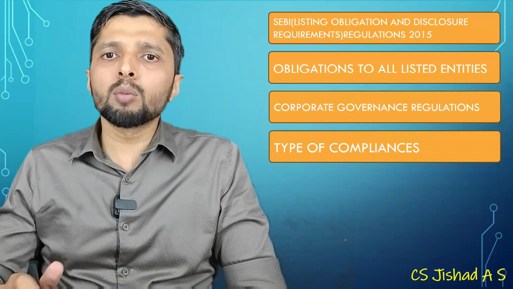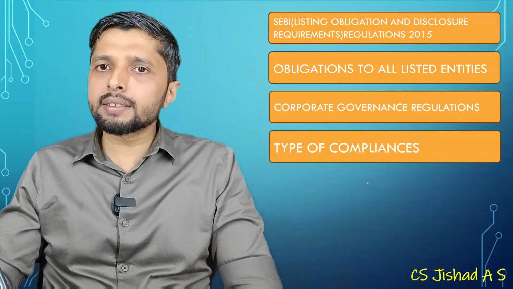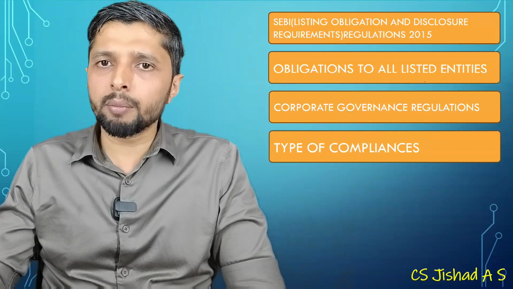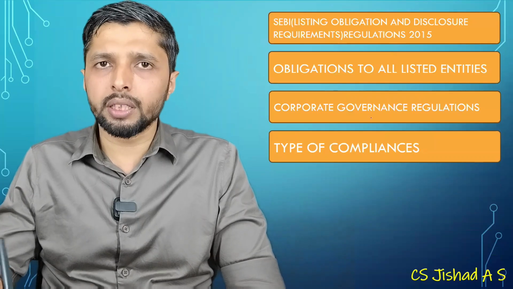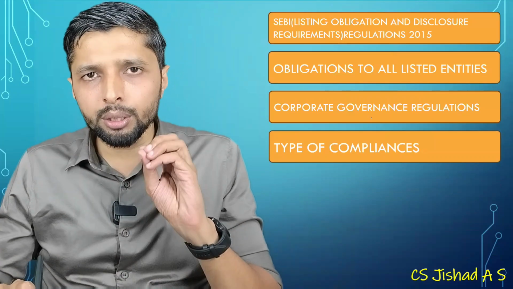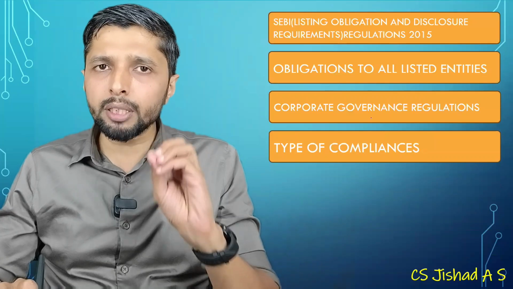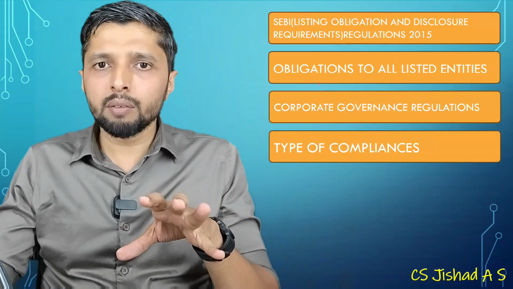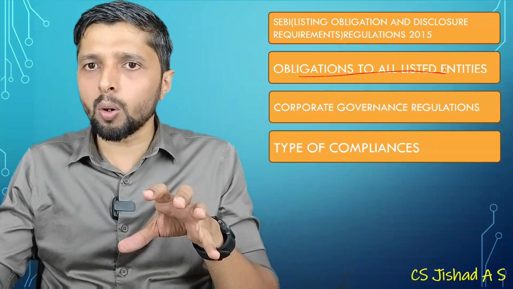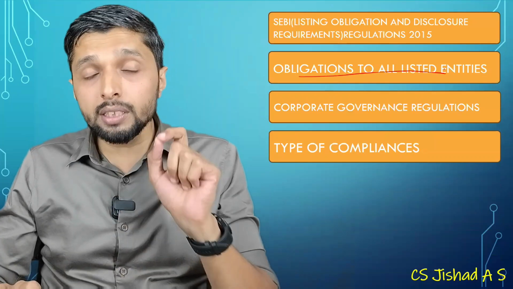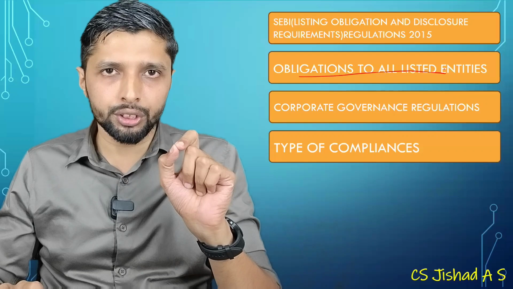Now we'll move to LODR, the SEBI Listing Obligations and Disclosure Requirements Regulations 2015. Under this regulation, you have the obligations which have to be met by all companies, which is the first part: obligations for all listed companies. All the listed companies should follow these regulations.